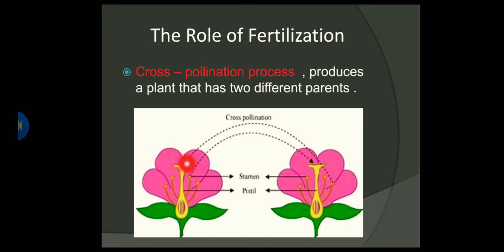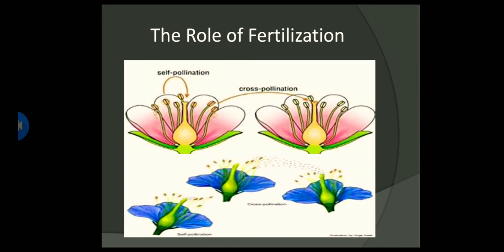So the first flower will give sperm and the second flower will give egg. Then the sperm and egg come together to make a new cell. This type of fertilization is called the cross-pollination process. So the new cell comes from two flowers, not one.